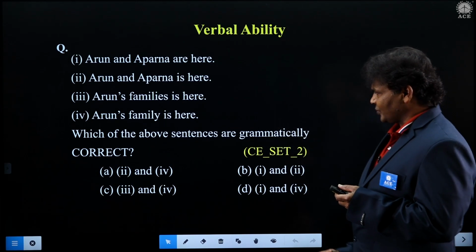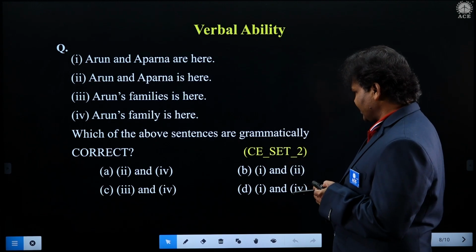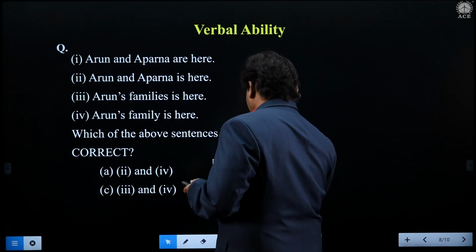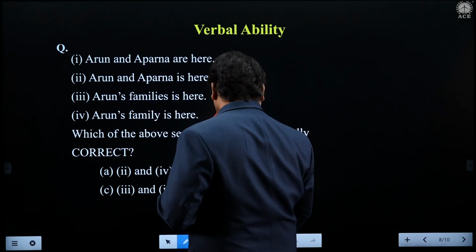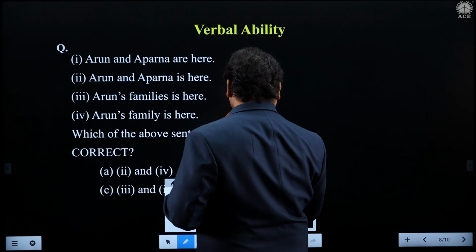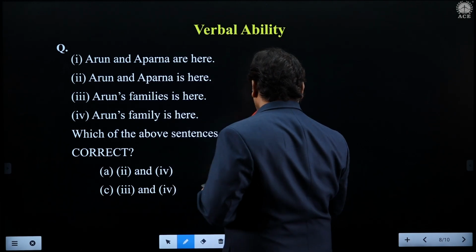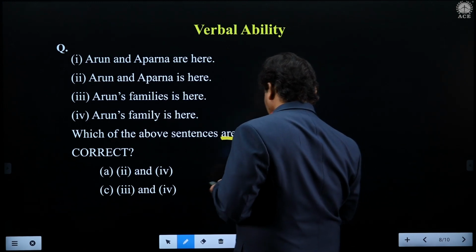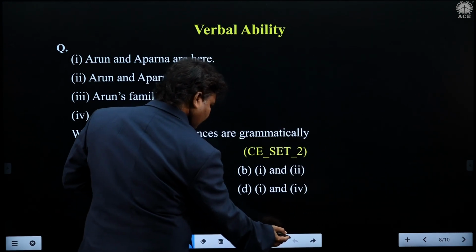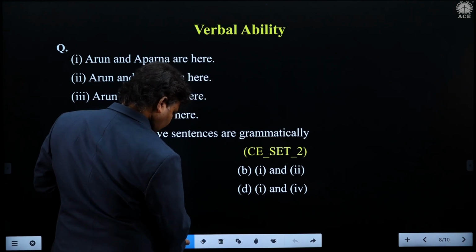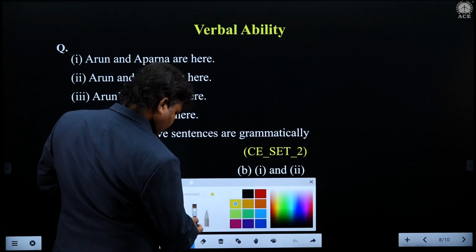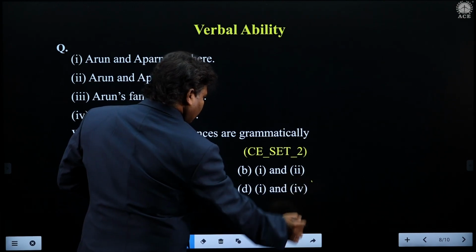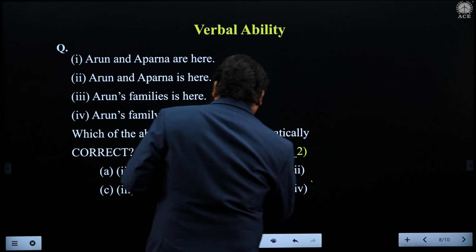So look at this question, students. Which of the above sentences are grammatically correct? Now you see that one of the questions is on grammatical correctness.